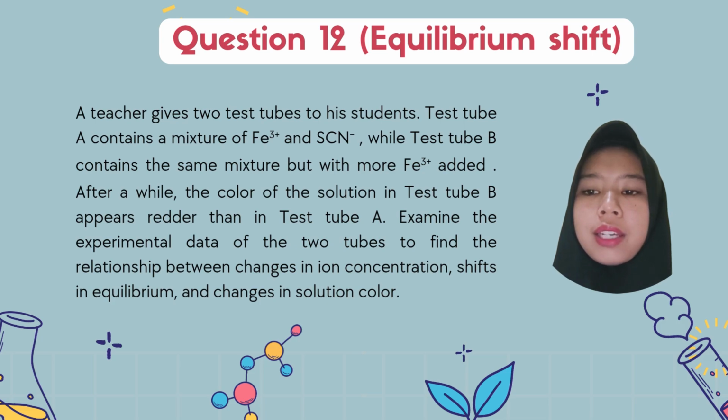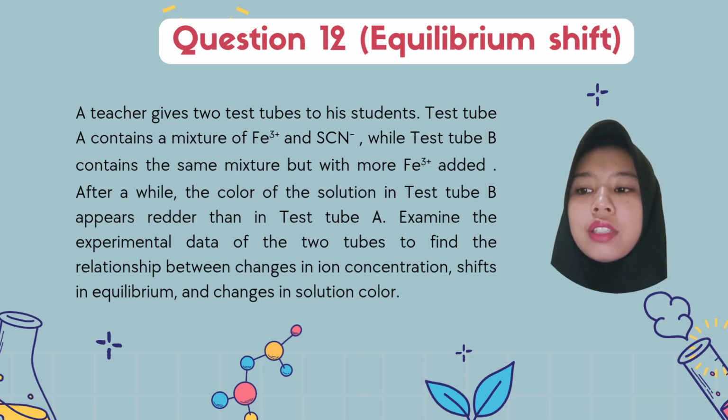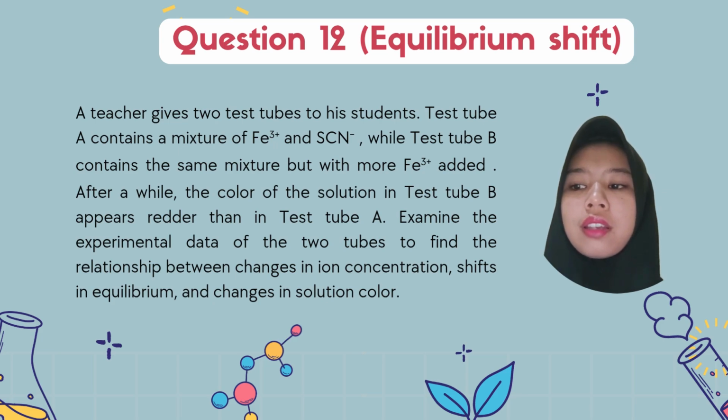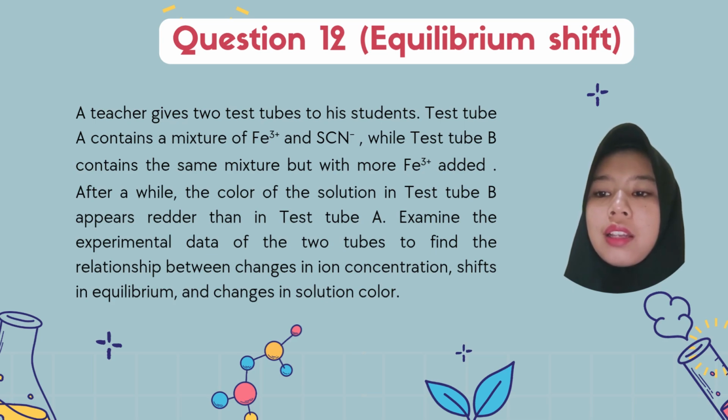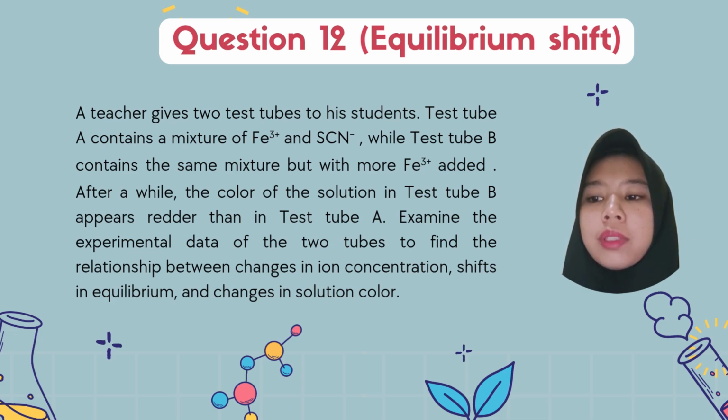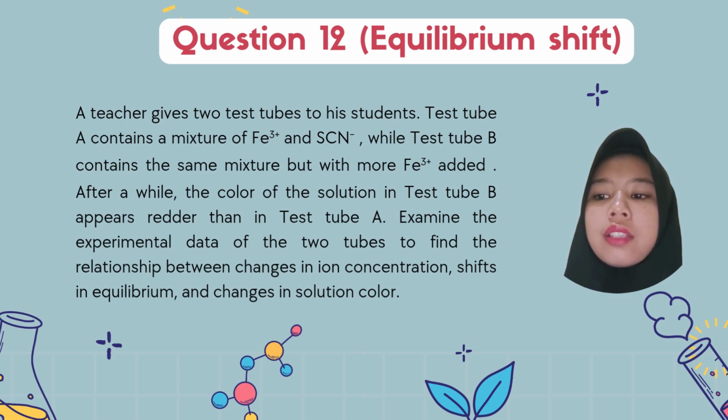After a while, the color of the solution in tube B appears redder than tube A. Examine the experimental data of the two tubes to find the relationship between change in ion concentration, shift in equilibrium, and change in solution color.